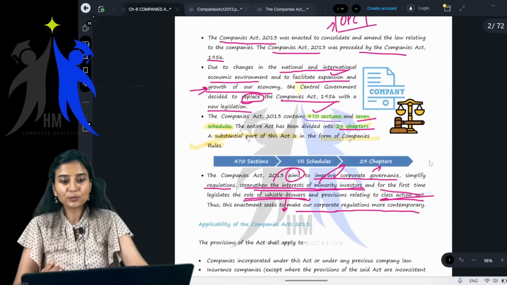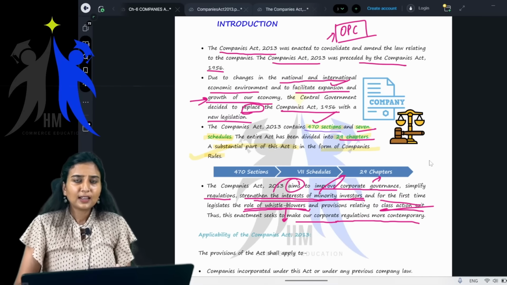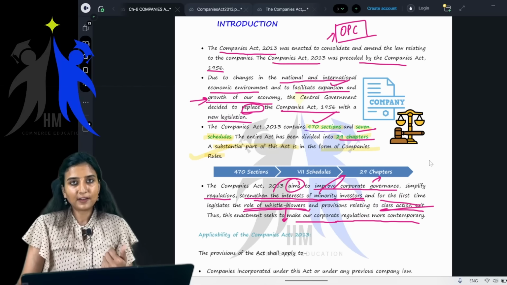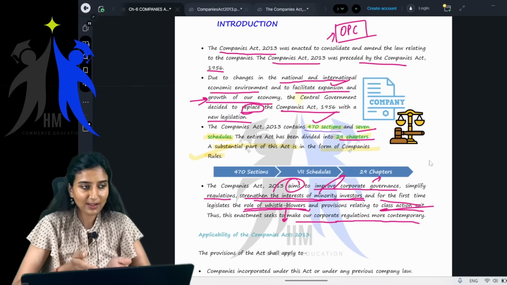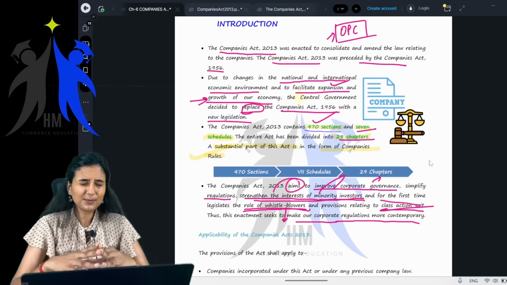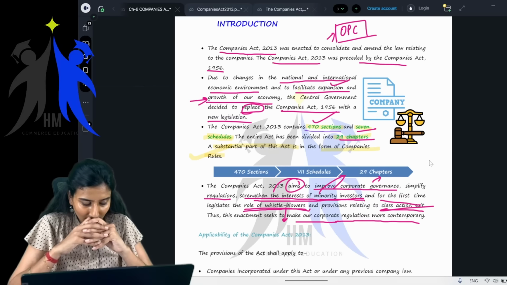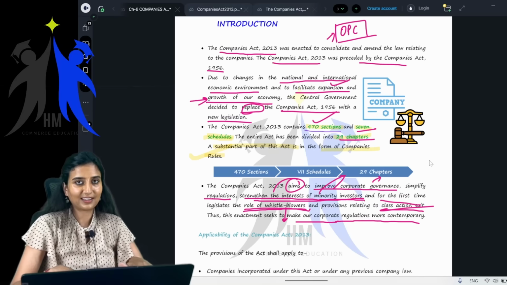Okay, that's what I'm trying to tell you. In your CA foundation, your syllabus is so easy that it just sets a foundation for you all to do your CA intern and CA final. Getting it? So just imagine what kind of syllabus you have. You have only very easy topics of Companies Act in your syllabus.